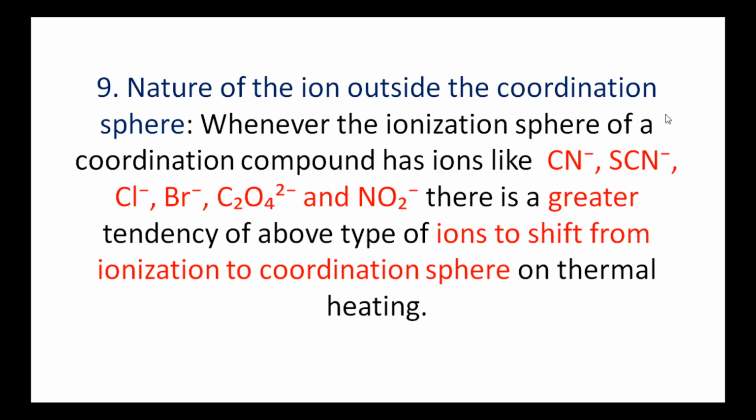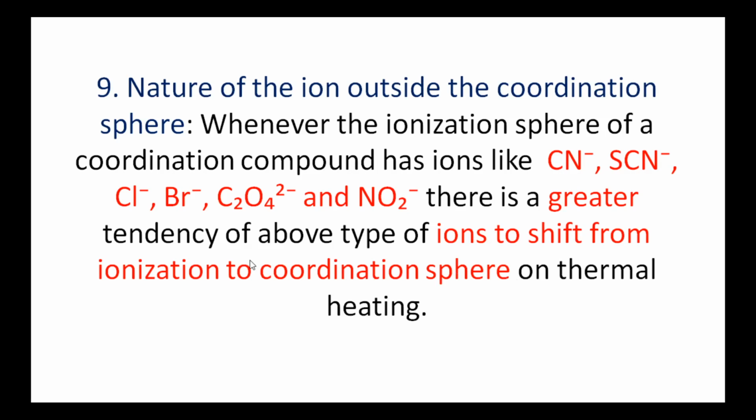Whenever the ionization sphere of the coordination compound contains ions like CN minus, SCN minus, Cl minus, Br minus, C2O4 2 minus and NO2 minus, there is a greater tendency of these ions to shift from the ionization sphere to the coordination sphere on thermal heating.